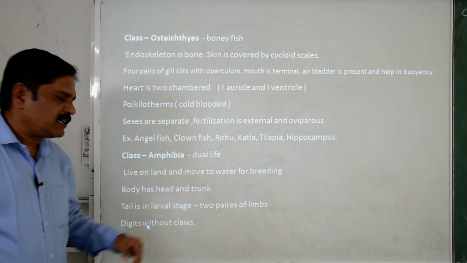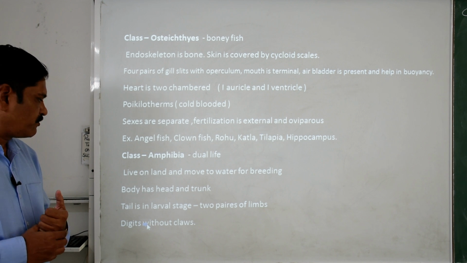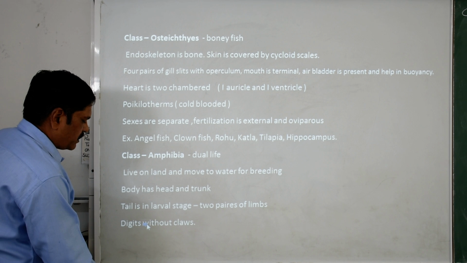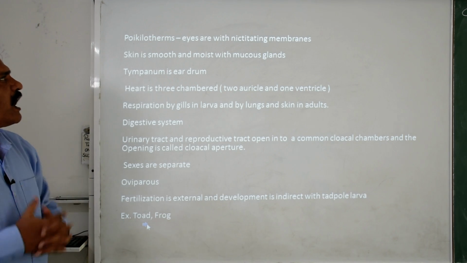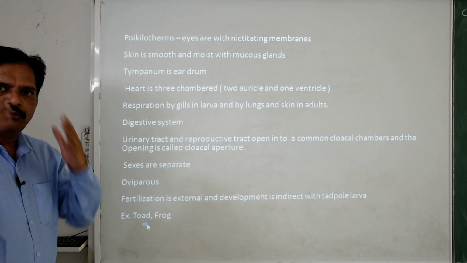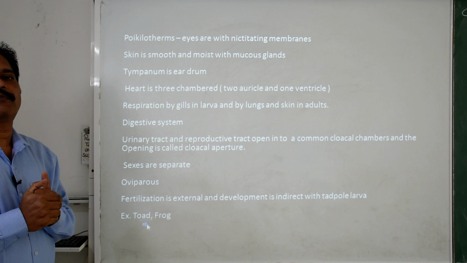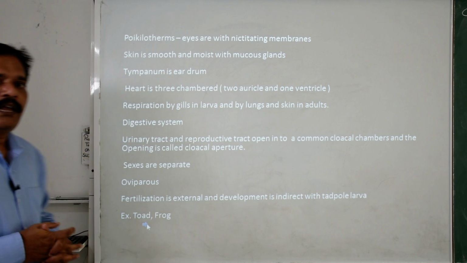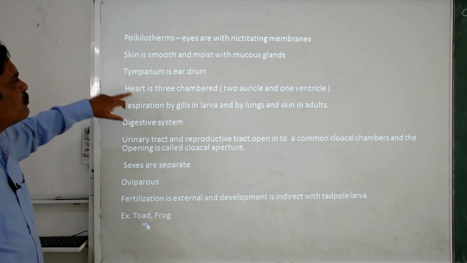The body has a head and trunk. Clear? Tail is present in the larval stage, and two pairs of limbs are there, that means they are tetrapods. Digits without claws are there. They are poikilothermic in nature. Eyes have a nictitating membrane. They don't have eyelids and lashes. These eyes are covered with the help of the nictitating membrane, which helps them keep them open in the aquatic medium also. Skin is smooth and moist with mucous glands.